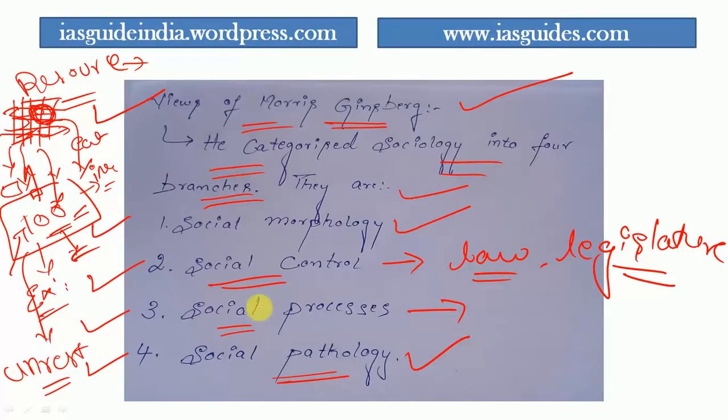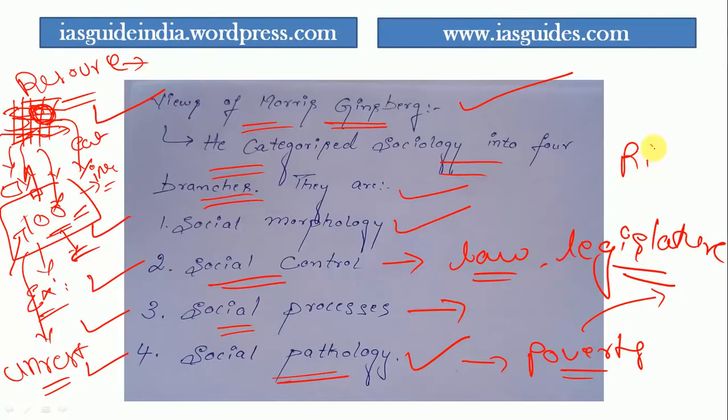We can give an example: poverty is a social pathology. Nobody is happy with poverty. You tell me, who wants to willingly go into poverty? Everybody wants to become rich; nobody wants to become poor. So poverty is definitely a disturbance and a maladjustment. In poverty people cannot find it comfortable to live, and basic needs will be least satisfied for poor people.